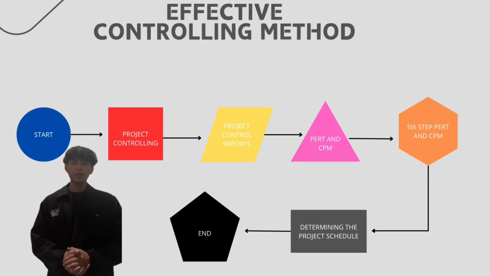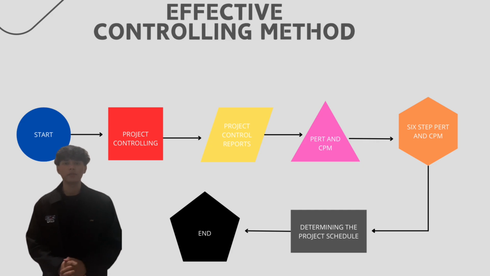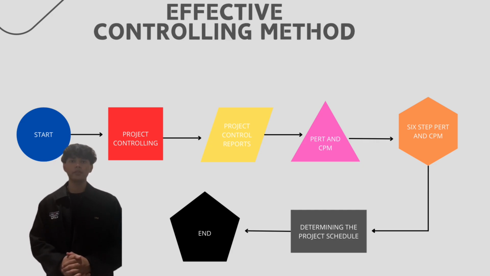Here's how to use PERT and CPM in 6 steps. Firstly, define the project. Start by preparing a work breakdown structure to identify tasks. Secondly, establish relationships. Determine which tasks must precede or follow others. Thirdly, draw the network diagram. Connect all the activities to show their sequence.